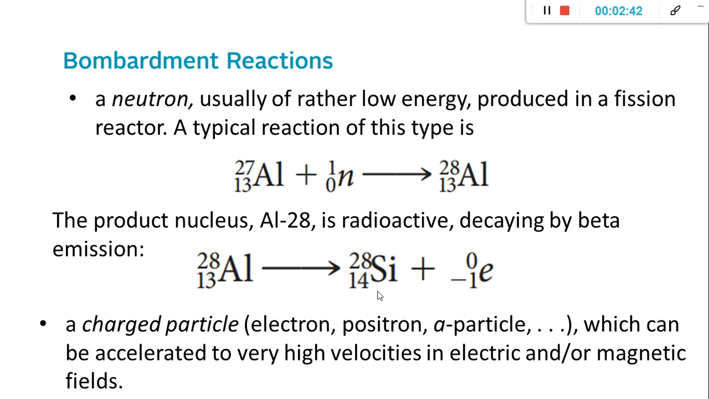We should also take note that a charged particle, whether it's an electron, positron, or an alpha particle, can be accelerated to very high velocities in electric or magnetic fields. In this way, the charged particle acquires enough energy to bring about a nuclear reaction, despite the electrostatic repulsion with the components of the atom.